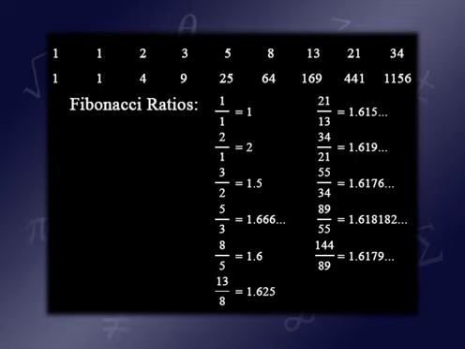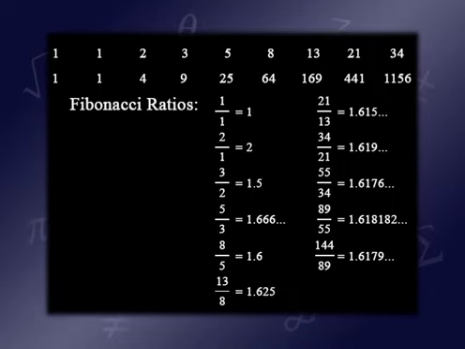And then, look what's happening. 21 over 13 is 1.615, and there's some more stuff at the end of that. And so on. The next ratios are 1.619, 1.617, 1.618, 1.617. These ratios seem to be getting closer and closer together.